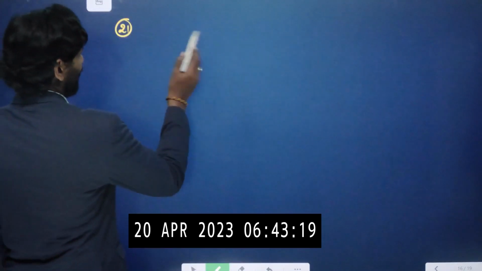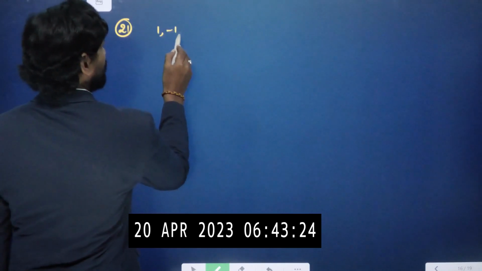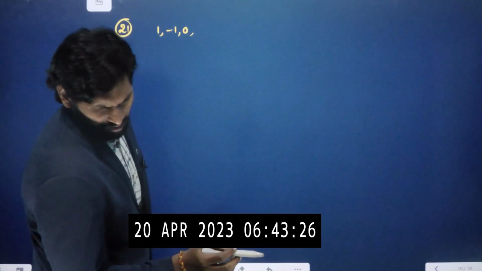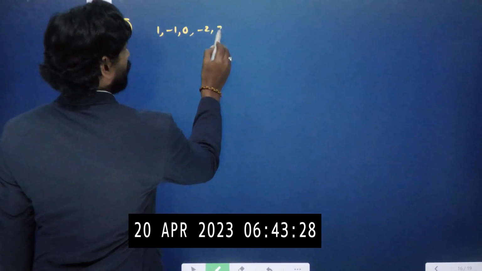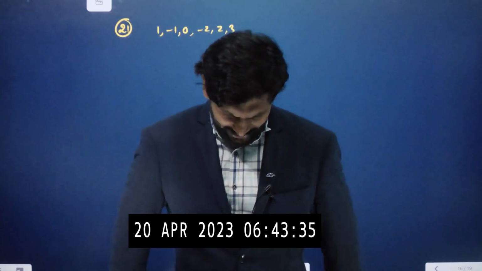So question number 22. 6 faces of a die are marked with numbers. Actually a die has numbers 1 to 6, but here the numbers given are 1, -1, 0, -2, 2 and 3. These numbers are on the faces of the die, thrown thrice, 3 times. 3 times means 216 chances will come. The probability that the sum of the 3 numbers thrown is 6.